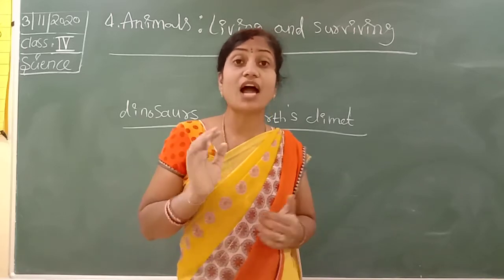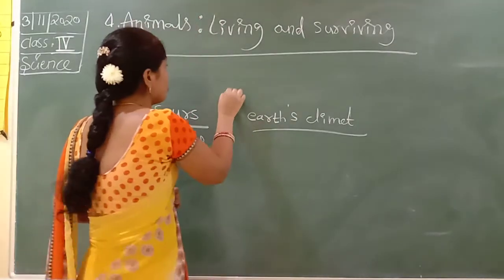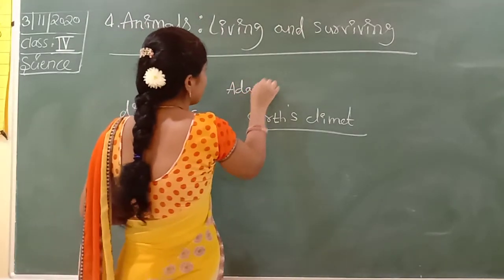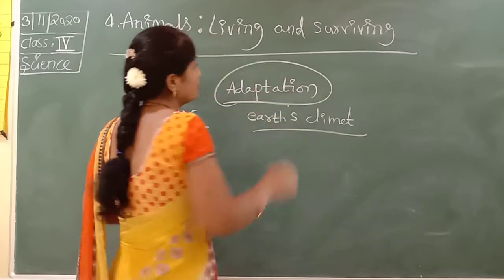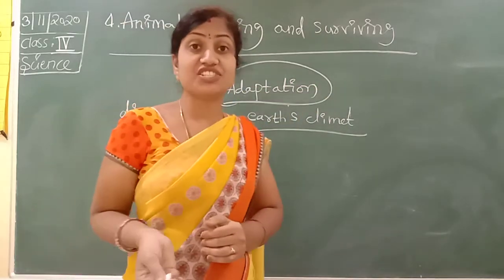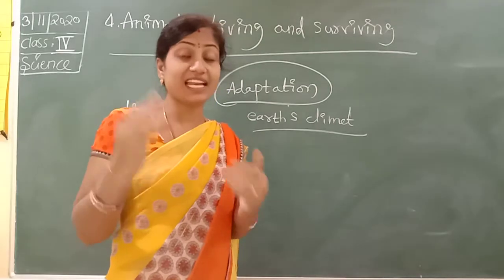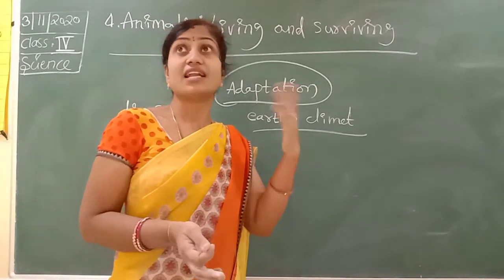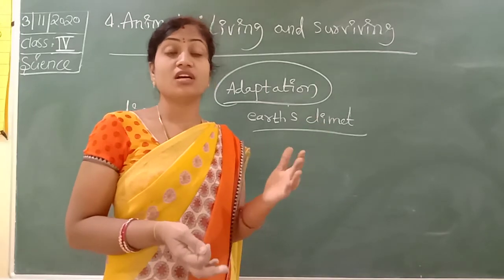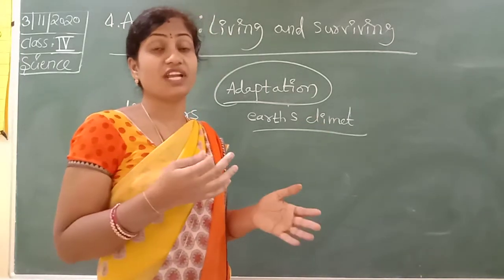That is called adaptation. So what does adaptation mean? Adaptation means first the animals and plants face many problems. Suddenly the climate becomes very cold or very hot.